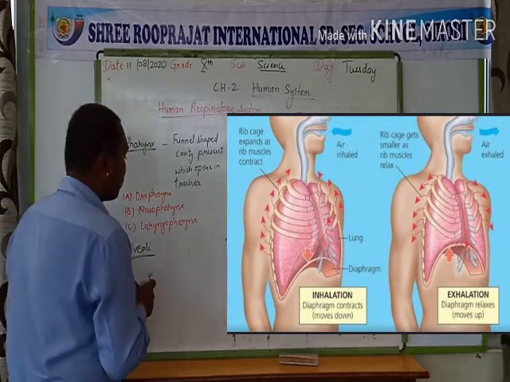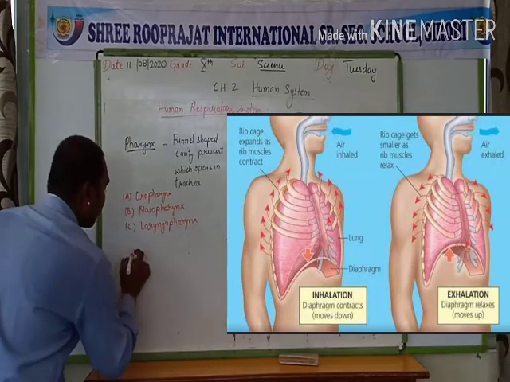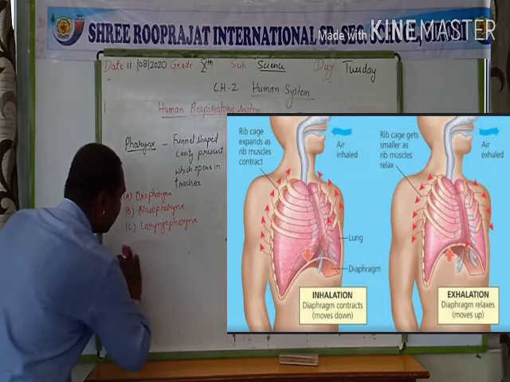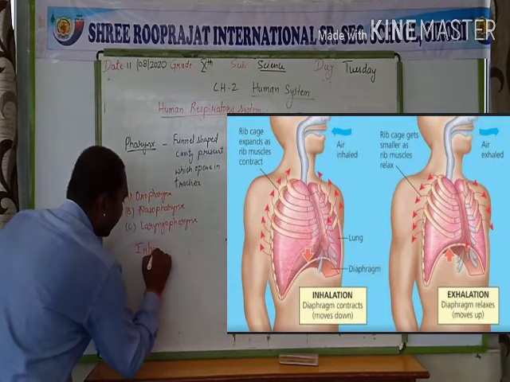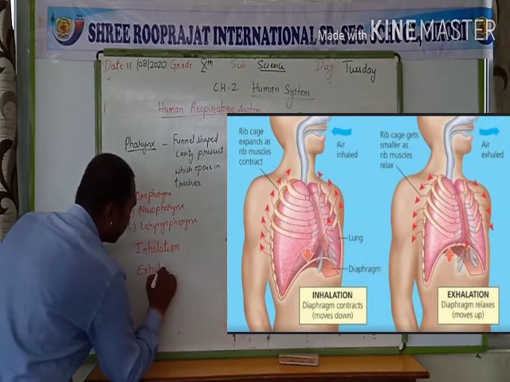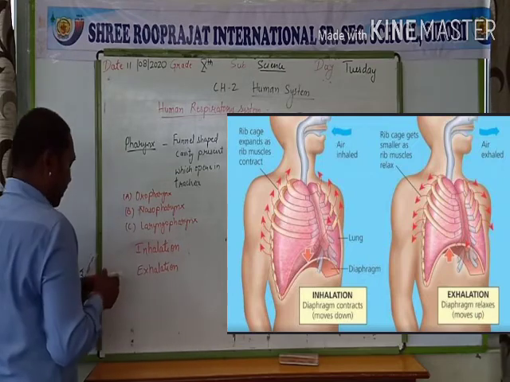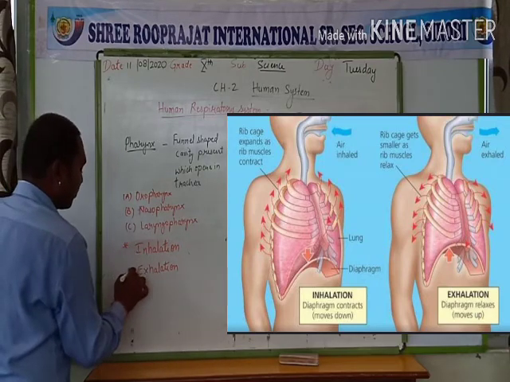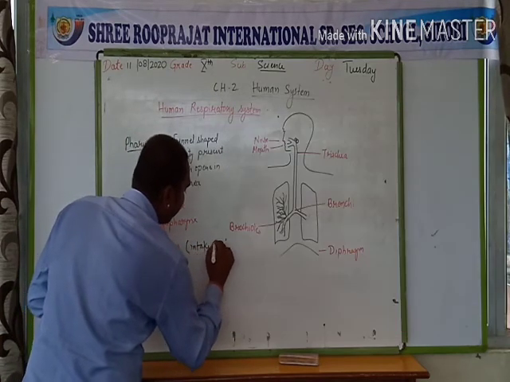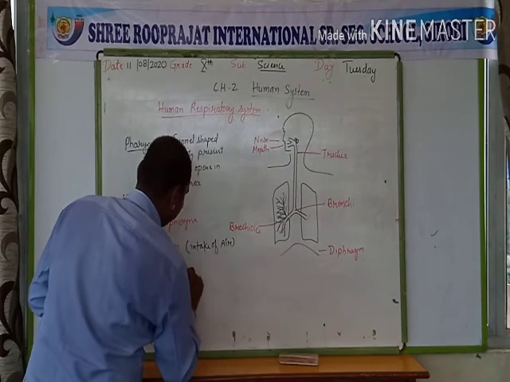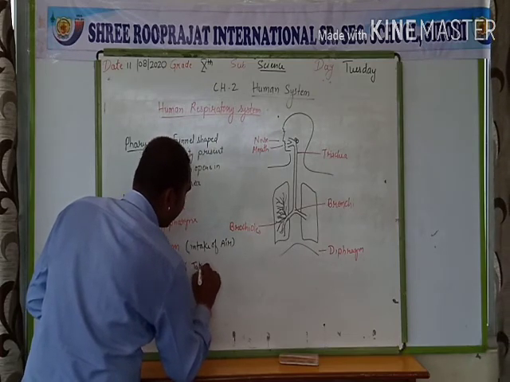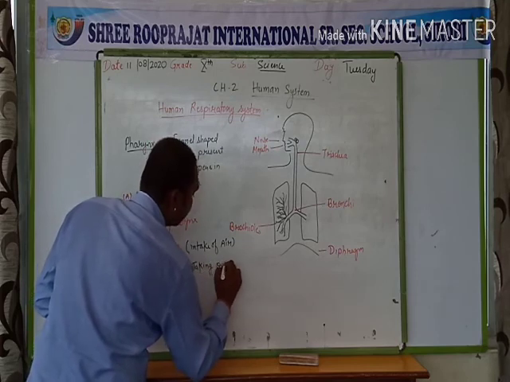So there are two types of processes: inhalation and exhalation. Inhalation is the intake of air, and exhalation is taking out air.